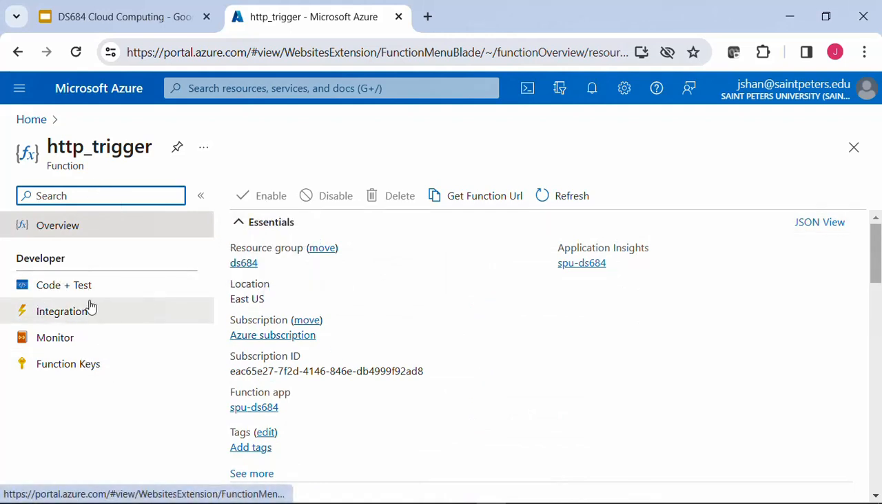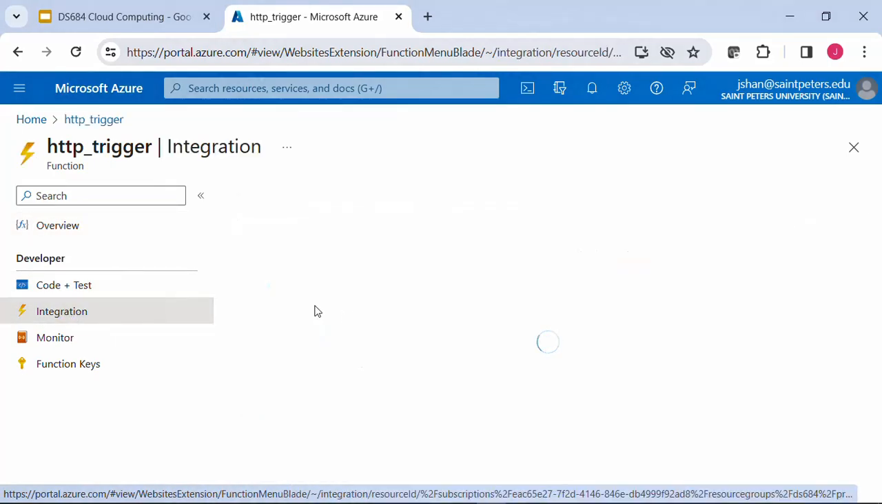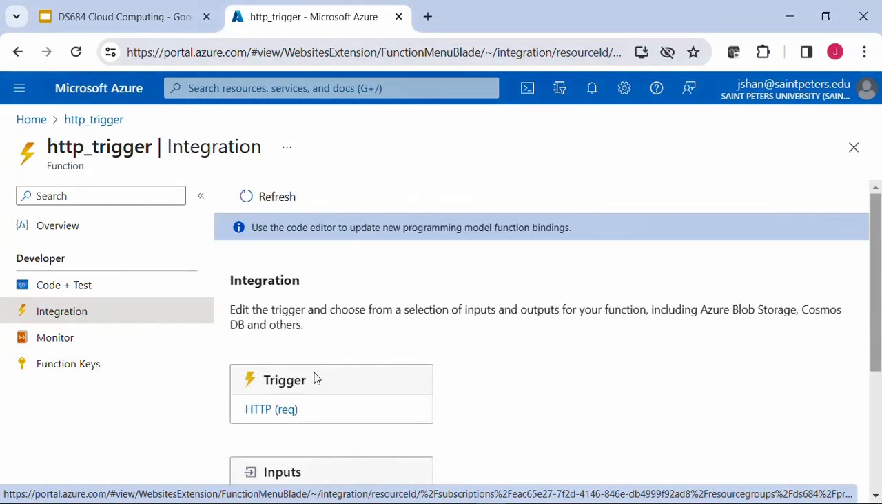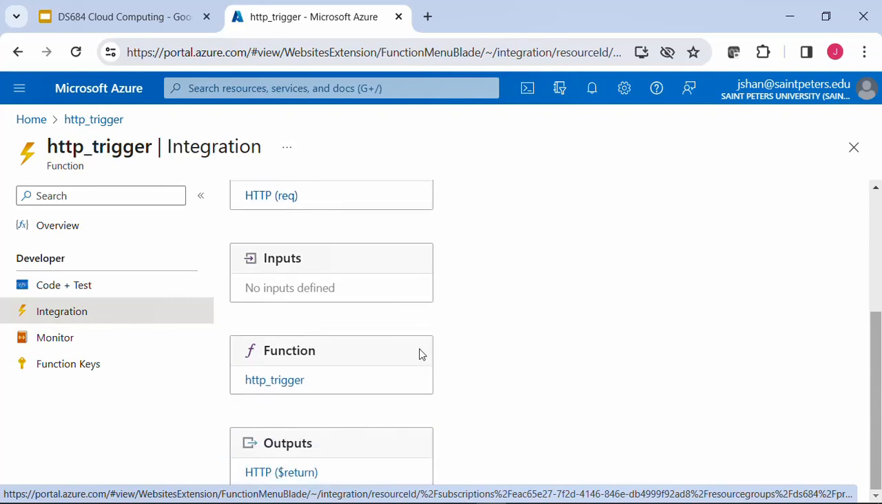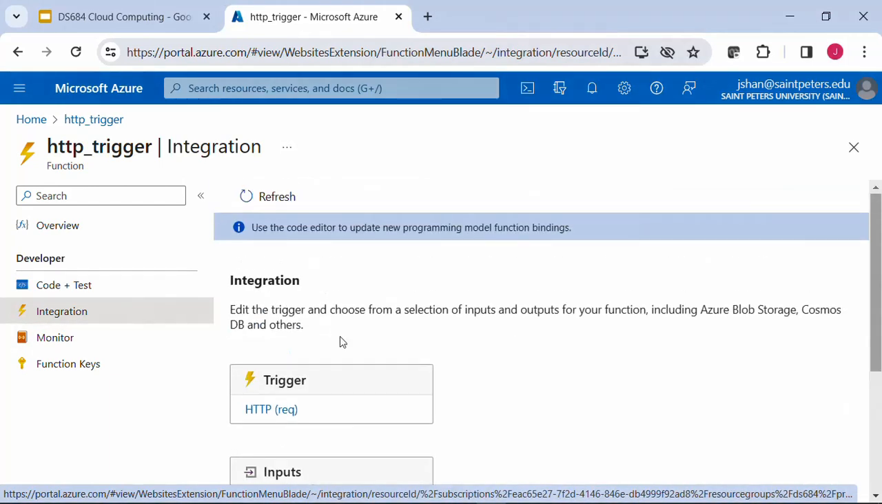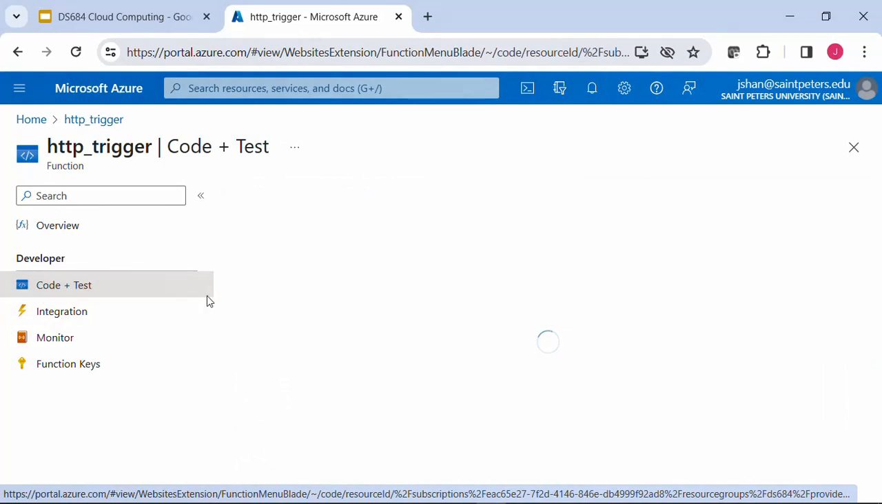And what we are interested in first is integration. This integration means how it will be triggered, how it can be integrated with others. Input: do you need to specify any input? The trigger is the HTTP, and then the output is the HTTP response return, and the function name is HTTP trigger. Then probably more of interest is the code plus test.